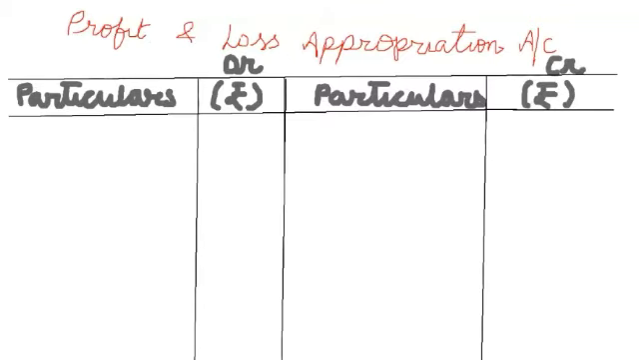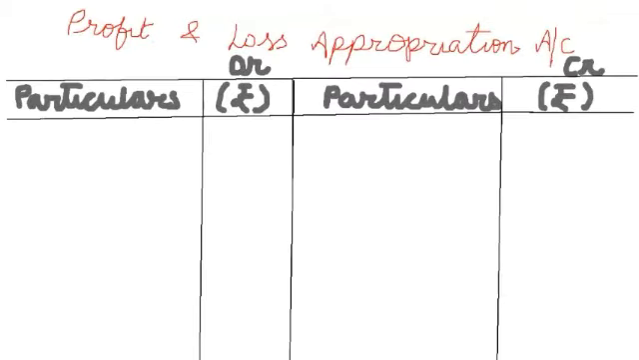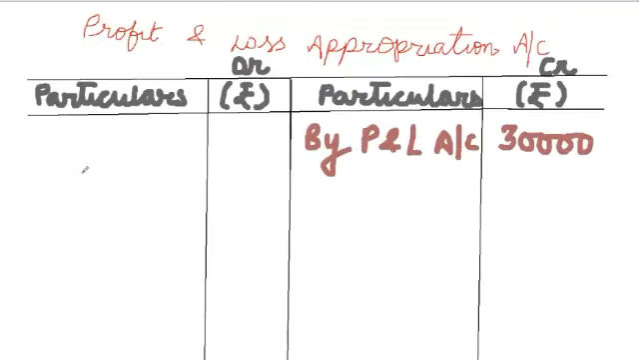We will prepare the P&L appropriation account first, and the pro forma is particulars debit amount and particulars credit amount. Now you see that the profit during the year, rupees 30,000, is given. First, that profit should be written on the credit side of the P&L account. After that, you see interest on capital, interest on drawings and salary are given, but we don't post all these items in the P&L appropriation account because we assume that all this is a charge against profit.